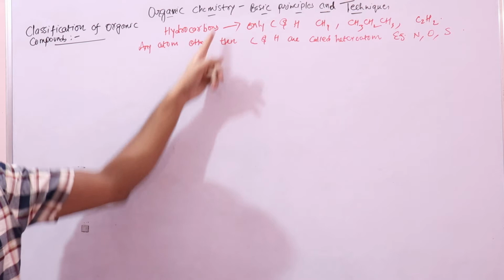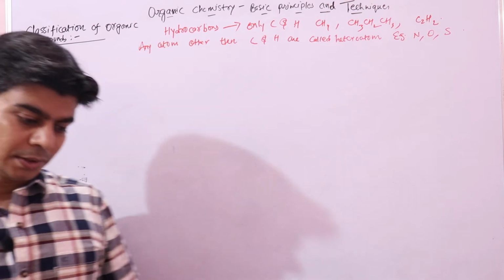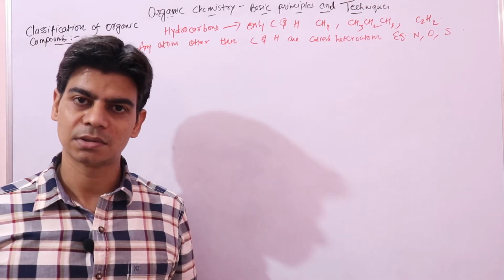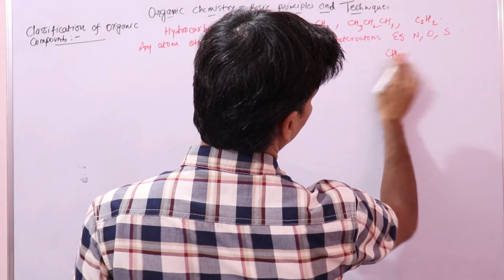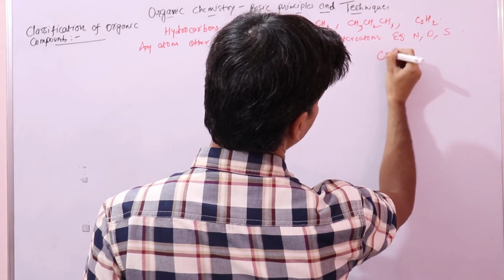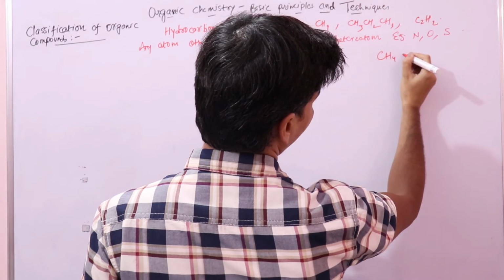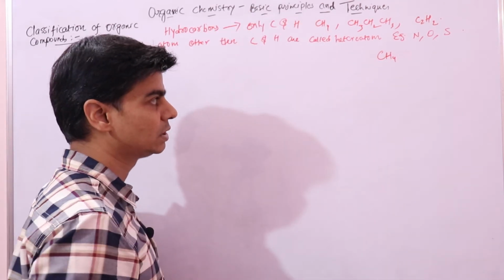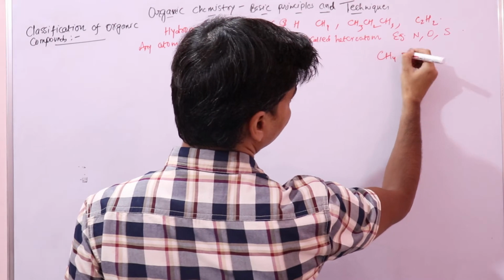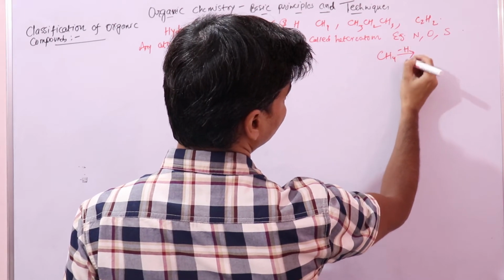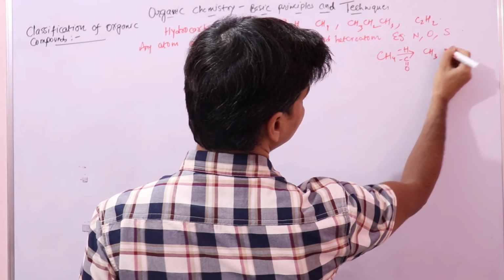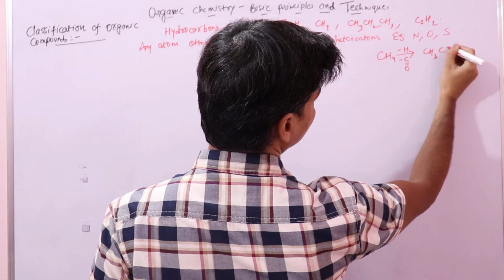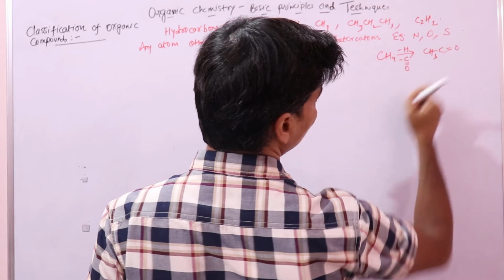So that is why we have too many organic compounds. For example, if this is methane, and I replace one hydrogen atom of this methane with, say, a keto group, I get CH3CO.